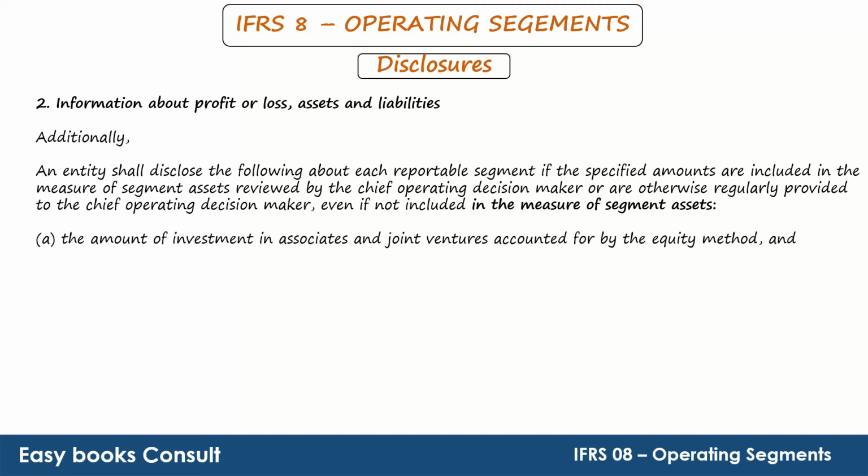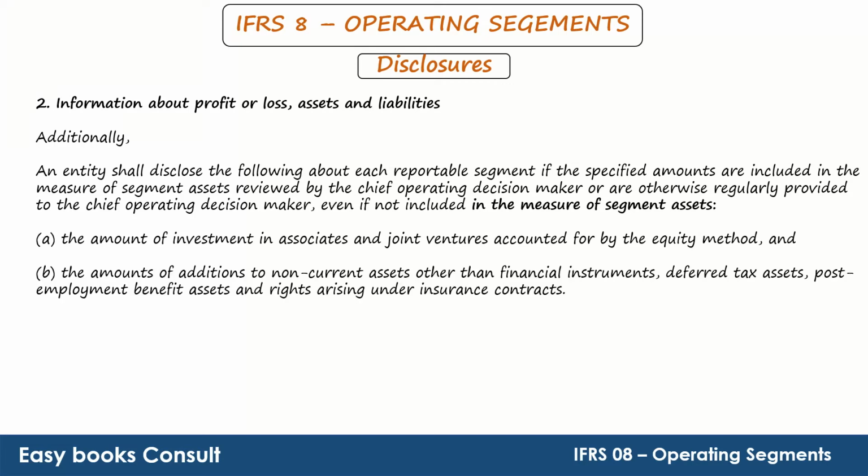A. The amount of investment in associates and joint ventures accounted for by the equity method, and B. The amount of additions to non-current assets other than financial instruments, deferred tax assets, post-employment benefit assets, and rights arising under insurance contracts.